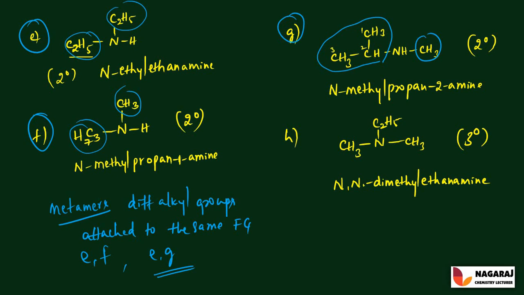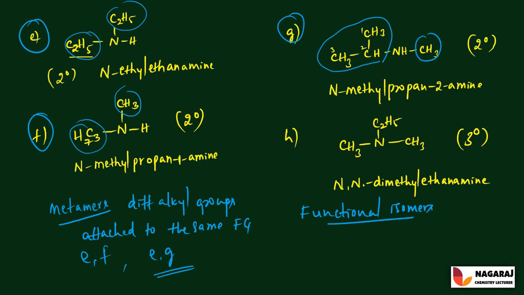Next, functional isomers. Functional isomers are molecules that have different functional groups.